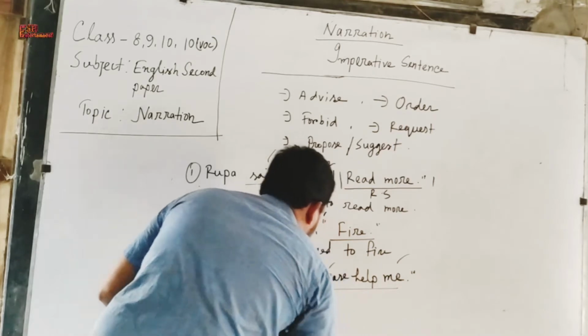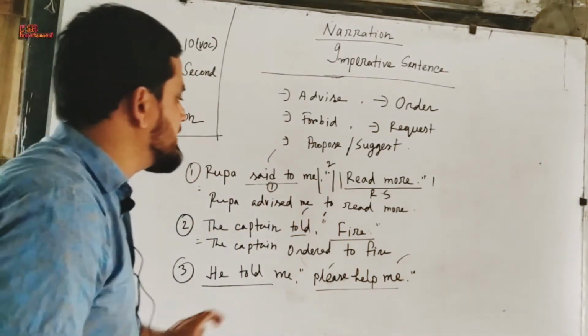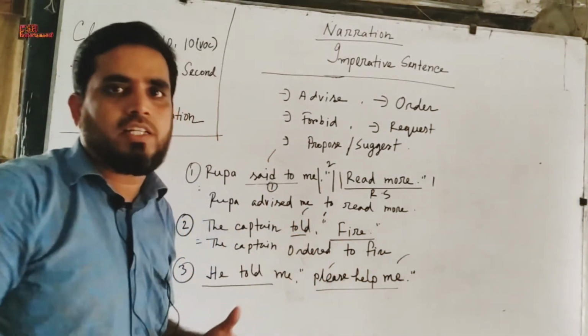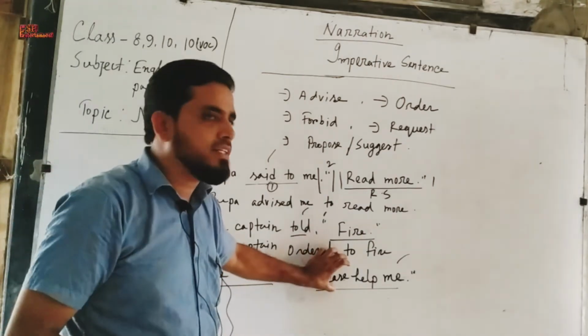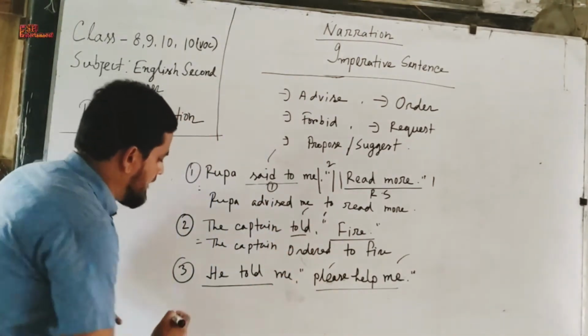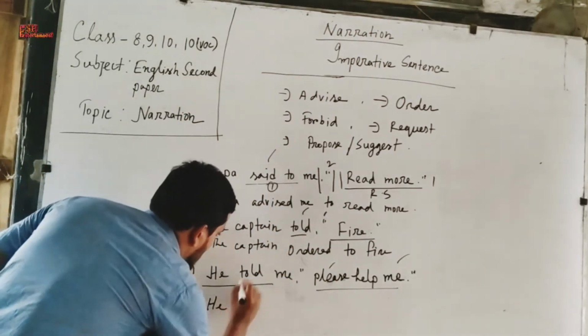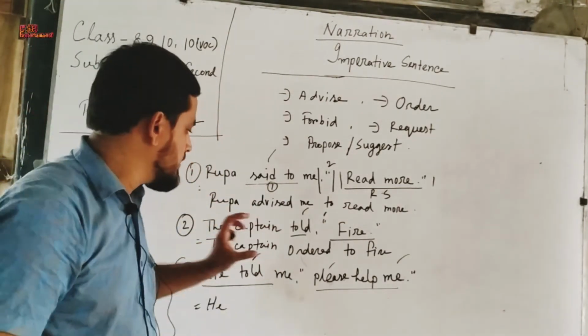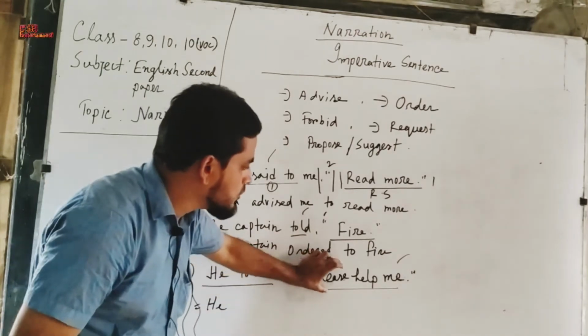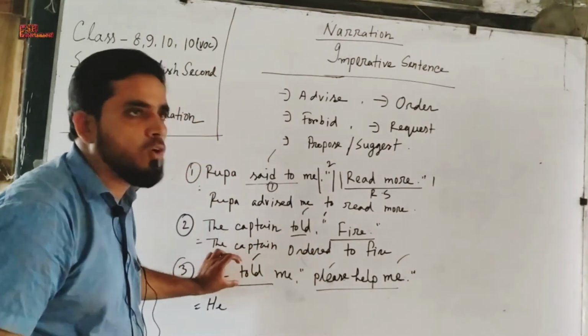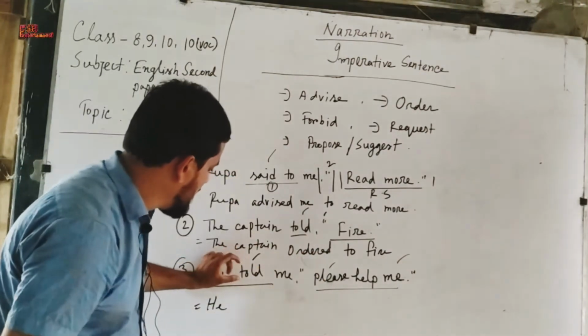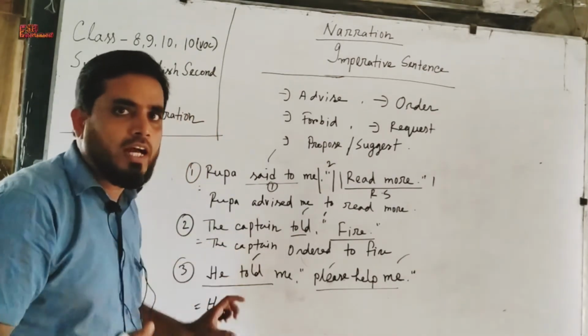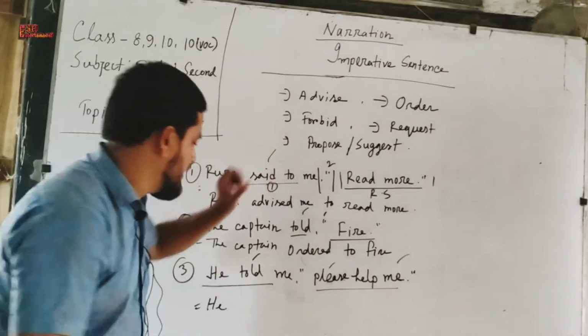Please help me. So, this statement refers to request. If the imperative sentence refers to request, then we will not write told. We will write requested, as it refers to request. So we will write said to or told into request, and told here is in past form, so we will write the past form of request.